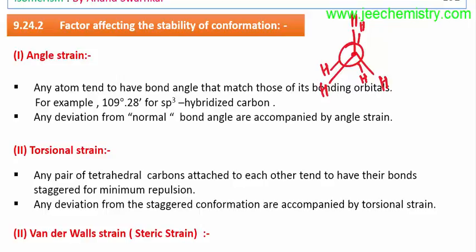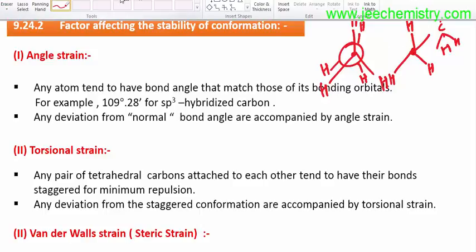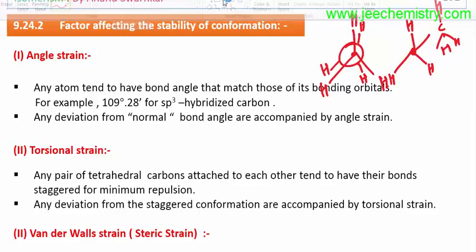Now this carbon is attached to 3 hydrogens and 1 bond to the back carbon. We can show this carbon in the Sawhorse projection formula. This carbon also has hydrogens. This carbon has 4 bonds: 1, 2, 3, 4. That's why this carbon is sp3 hybridized.